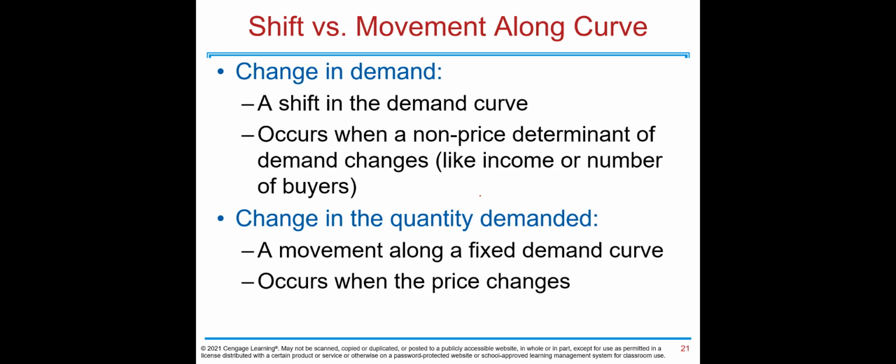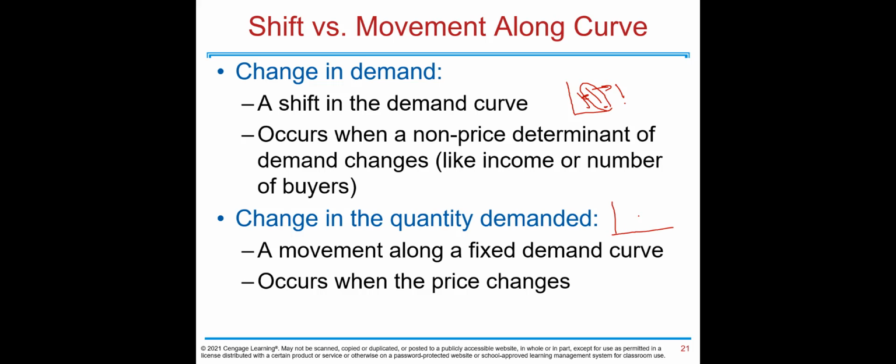So we need to understand shifts versus movement along the curve. If there is a shift in the demand curve due to non-price determinants, you shift the demand curve to the right or to the left. Then there is a change in demand. Why? Because the whole demand curve is shifting, moving from one place to another. And that usually occurs when a non-price determinant of demand changes, like income or number of buyers.